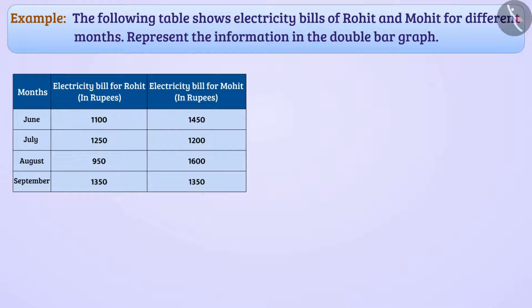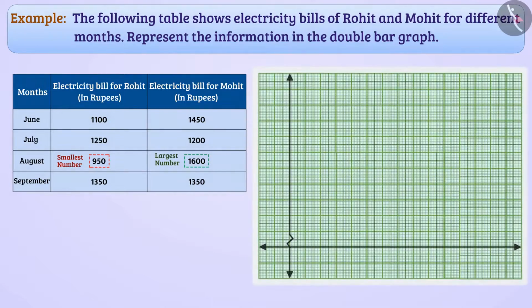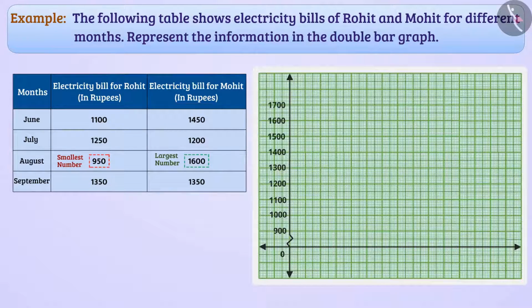Let me tell you, the smallest number here is 950 and largest number here is 1600. So here we do not have to start from 0, but we can take numbers from 900 to 1700. We will draw a zigzag line to show that we are not showing numbers from 0 to 900. It will be easy to use this scale. As there is no number from 0 to 900, we can take 1 unit is equal to 100 rupees as scale. Similarly, we can also take this scale as 1 unit is equal to 200 rupees.